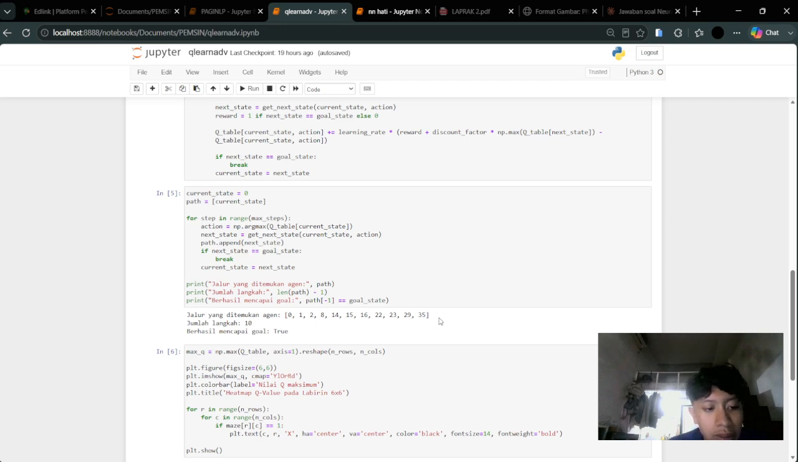requiring 10 steps, with the result confirming it reached the goal: True, meaning the trained Q table correctly represents a valid policy for navigating from the starting point to the goal while avoiding every wall in the maze.